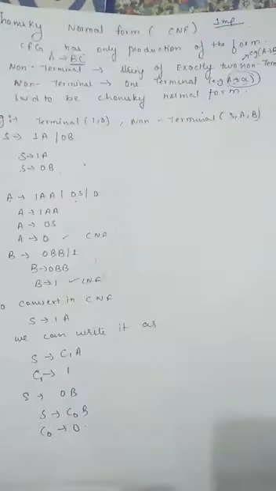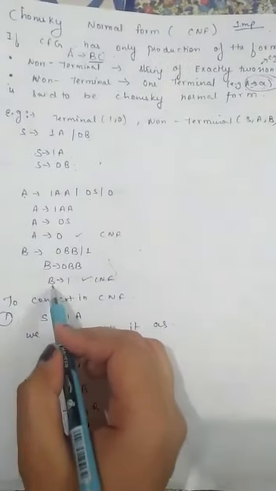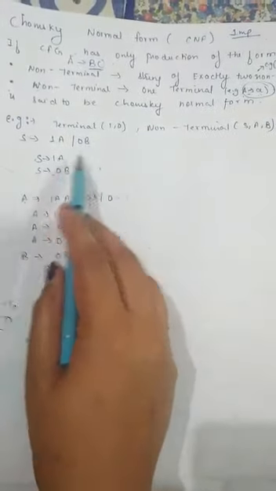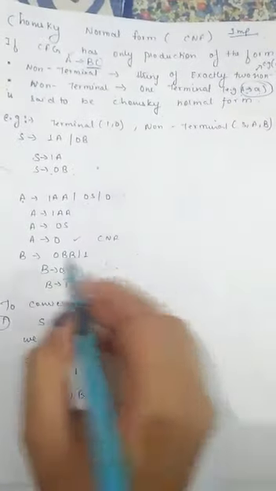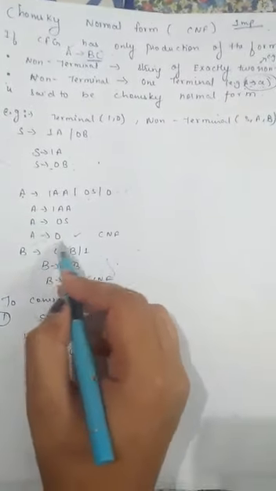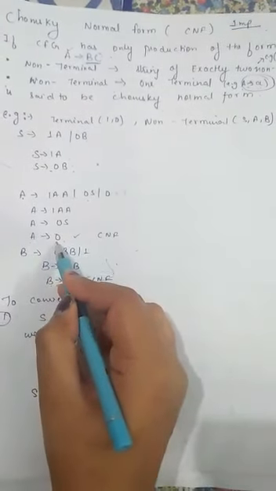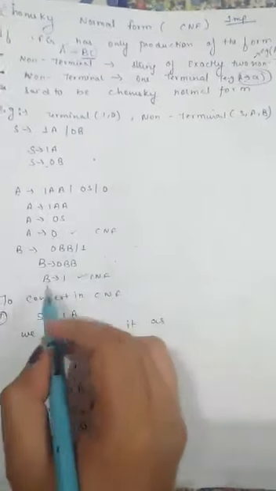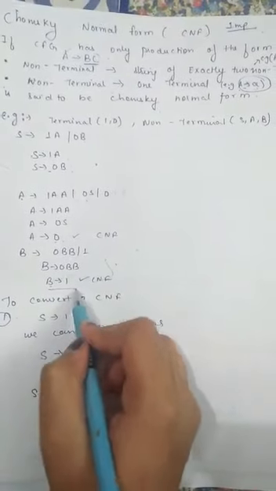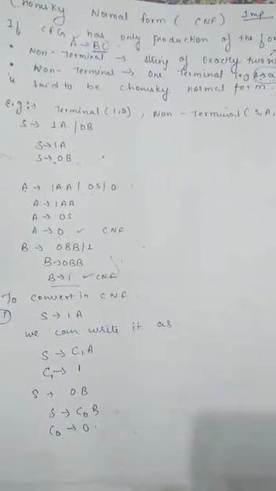We can determine by this which productions are already in a CNF, that is, A determines 0, a non-terminal determines exactly one terminal, it is already in a CNF form. This is also in a CNF form, which does not require any conversion.